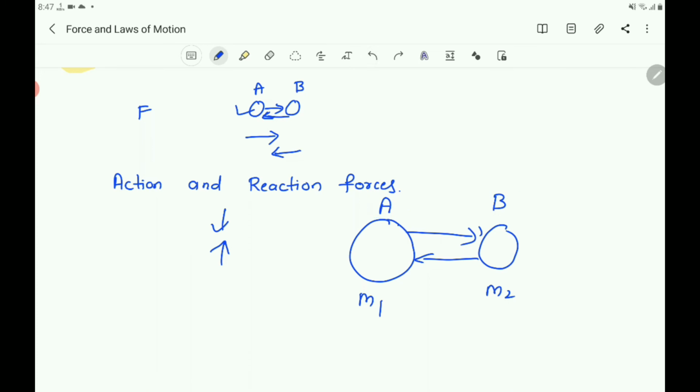The force exerted by A on B is the action, and the force exerted by B on A is the reaction. Even though they are equal in magnitude, because of their mass difference, the accelerations will be different.